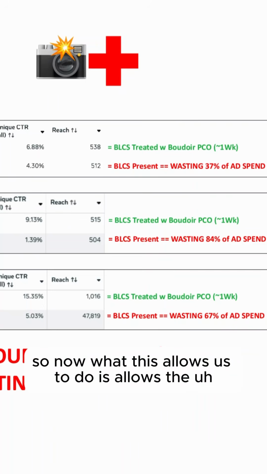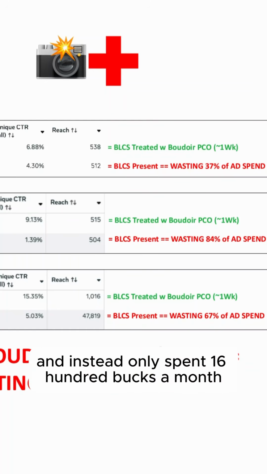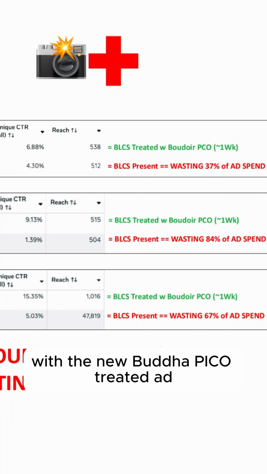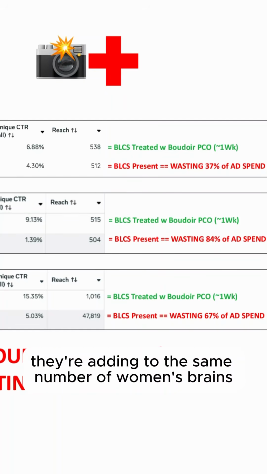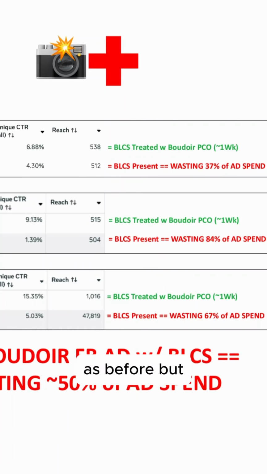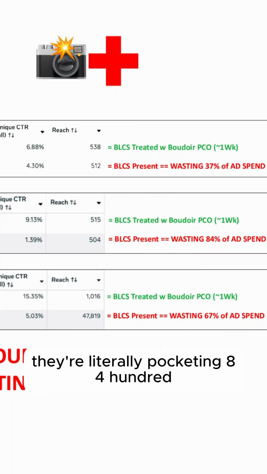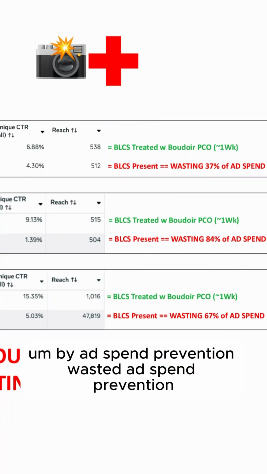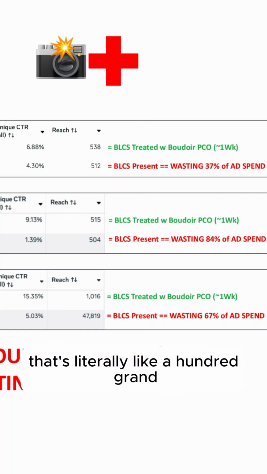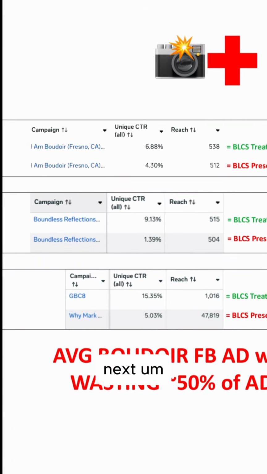So now what this allows us to do is allows the boudoir photographer to cut out that 8,400 bucks a month and instead only spend 1,600 bucks a month with the new boudoir Pico treated ad. And they're getting their ad into the same number of women's brains as before, but they're only spending 1,600 bucks a month in ad spend. So they're literally pocketing 8,400 bucks every month by wasted ad spend prevention. That's literally like 100 grand over the next 12 months.